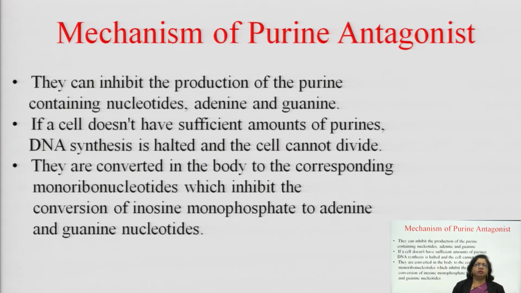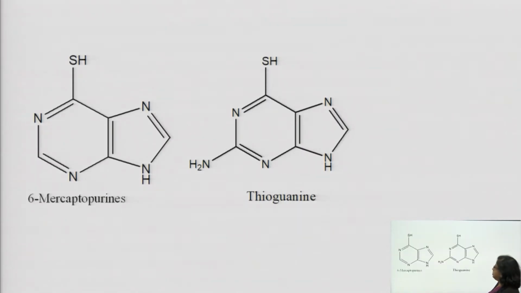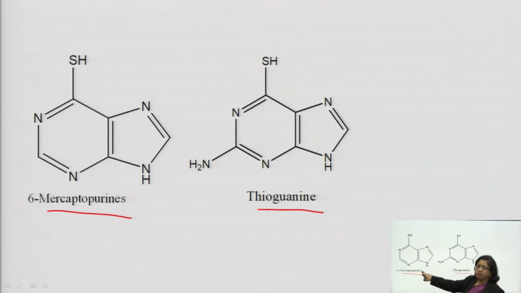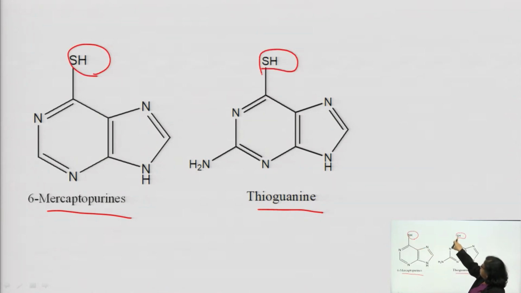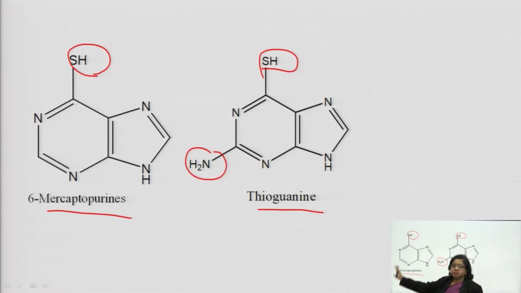How will purine antagonists work? You see the structures of some examples of purine antagonists. This is the example of 6-mercaptopurine, and this is the example of thioguanine. If you compare these structures with the purine base, take the example of guanine, you see an almost similar skeleton. The only change is the mercapto group here, and similarly here. The only difference in this structure is that an amino group is present here, and absent here.